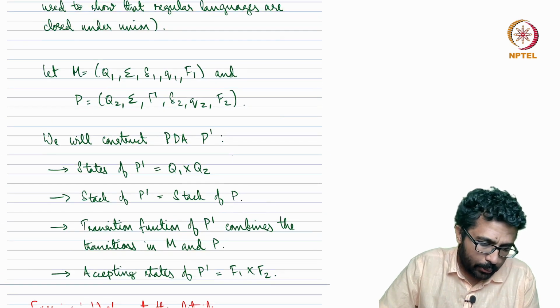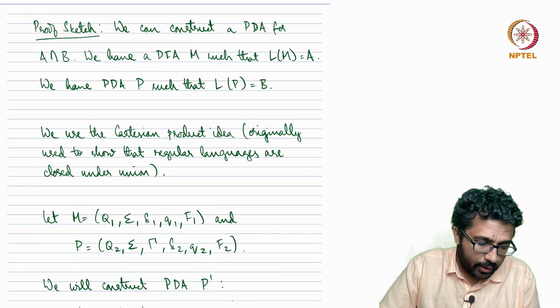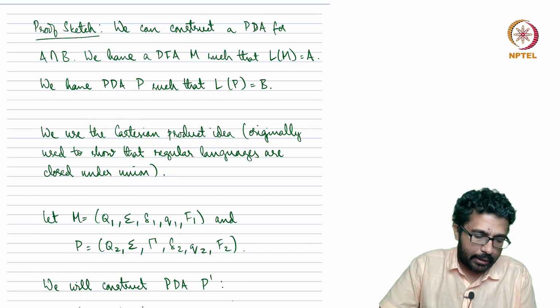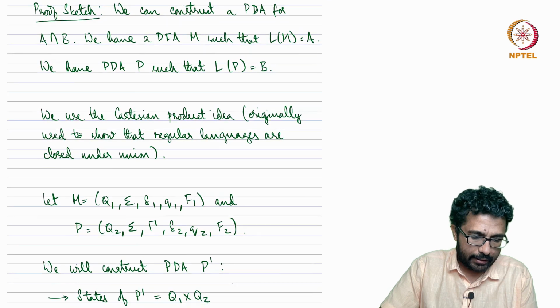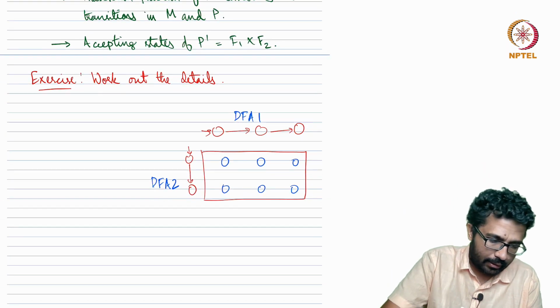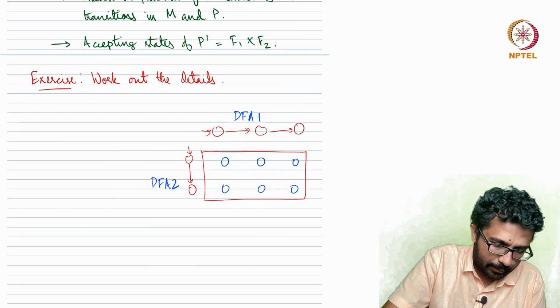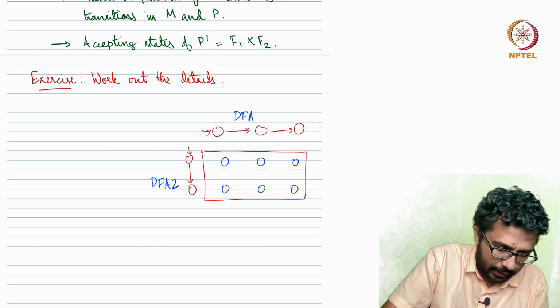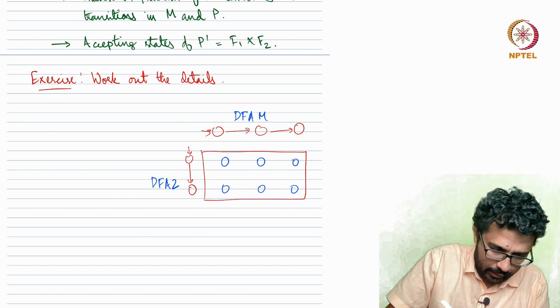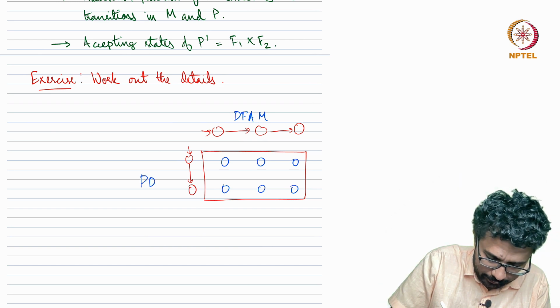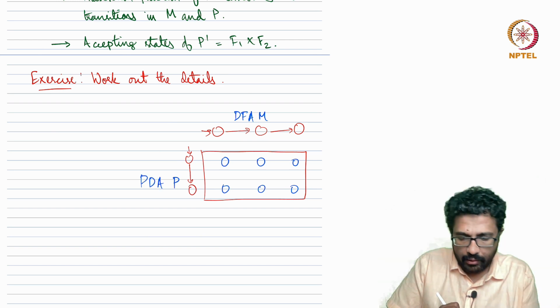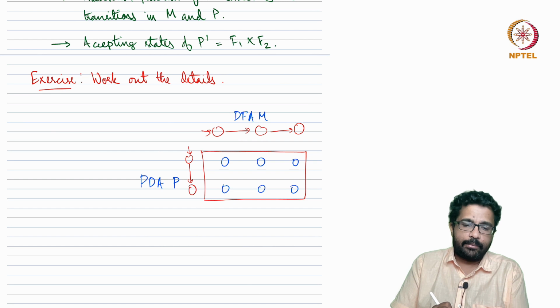So the same idea works here as well. We have a DFA M and a PDA P, and we make a Cartesian product of these. So this is DFA M and this is PDA P, and the states are Cartesian pairs.